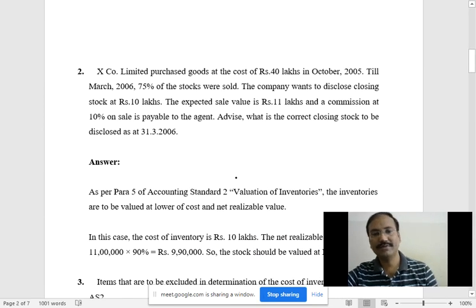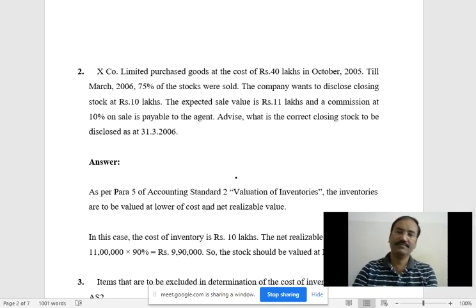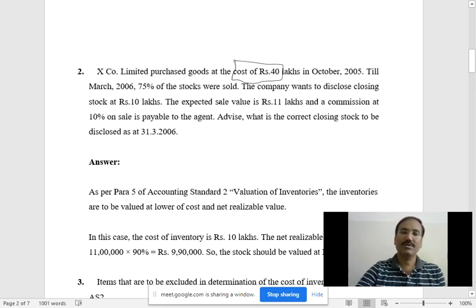Next question is quite a different one now. X Company Limited, observe the question. X Company Limited purchased goods costing rupees 40 lakh in October 2005 till 2006. 75% of the stock was sold. Whatever stock you have, out of that 75% is sold. 75% sold means how much stock is left with you? 25%. That is the closing stock left.